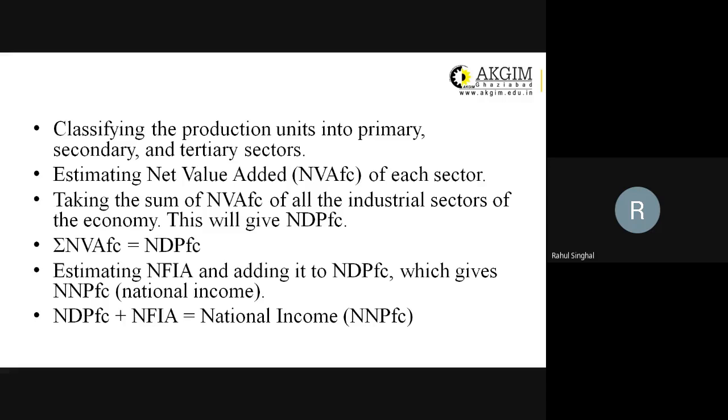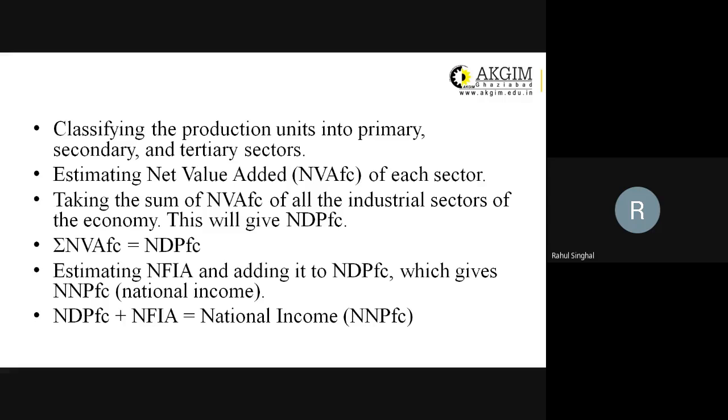Once we find out what value has been added by these sectors, and we add up the value of output of all these three sectors in a particular year, that will become our national income.